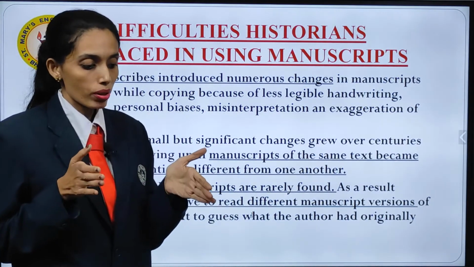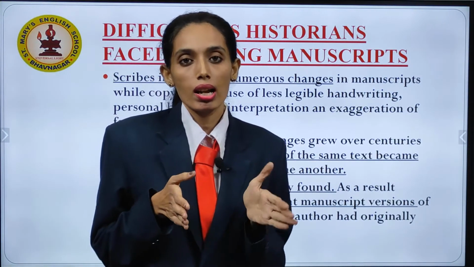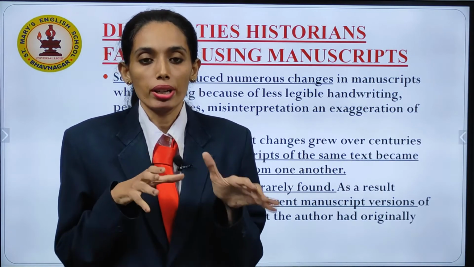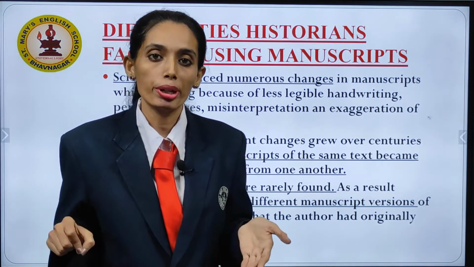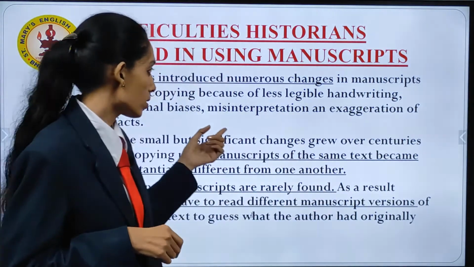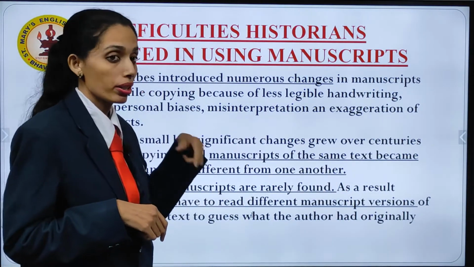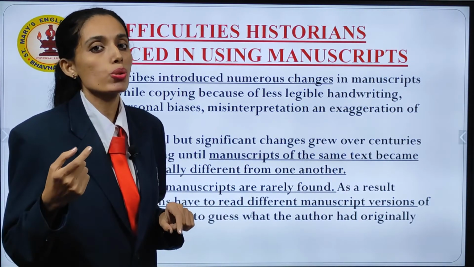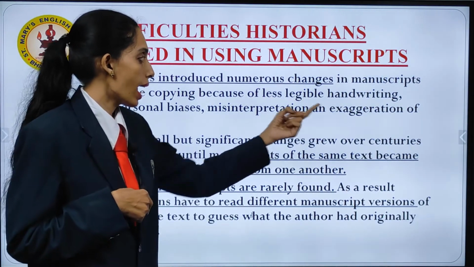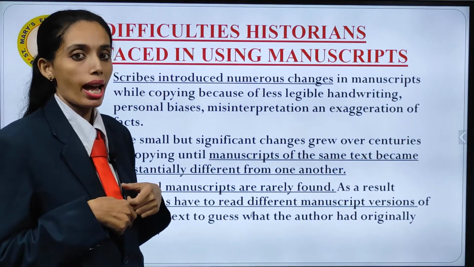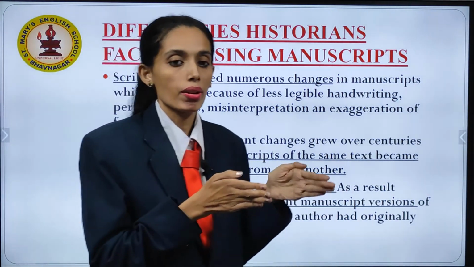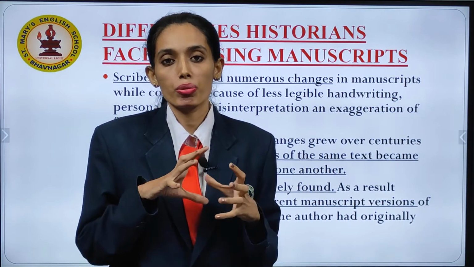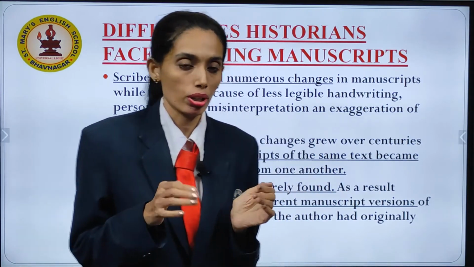misinterpretation. The manuscript which originally the author had written meant something, but when the scribe used to copy it down, whatever meaning he understood, he copied it by himself. So that is termed as misinterpretation. What the author thought or had an intention for writing was totally changed. An exaggeration of facts and making the actual writing into something else. So there were some facts which were not common, but it kept changing.